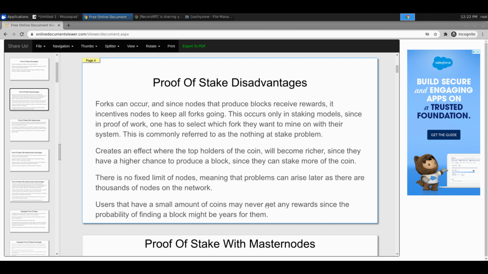So that comes up here too. If you have maybe 5 coins, and everybody else has 100,000 coins, then there's a good chance you may never produce a block.